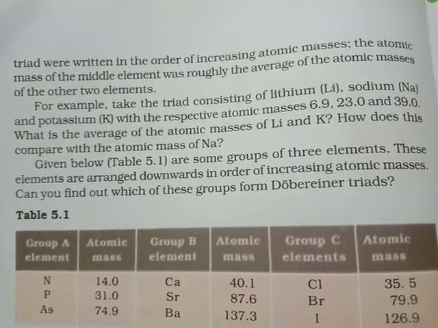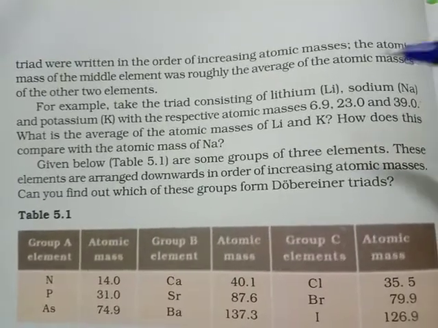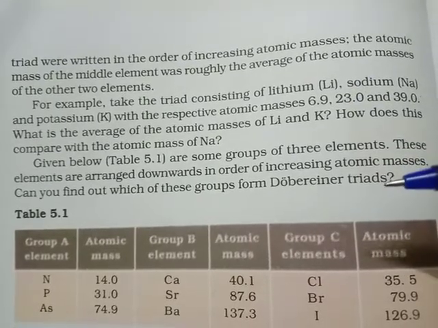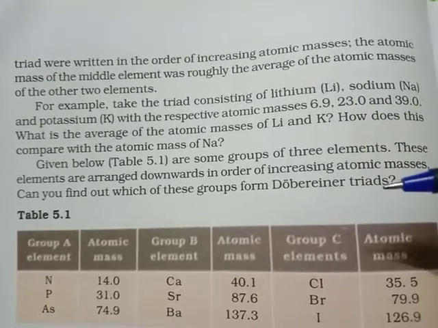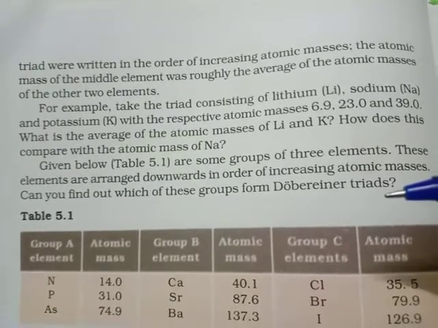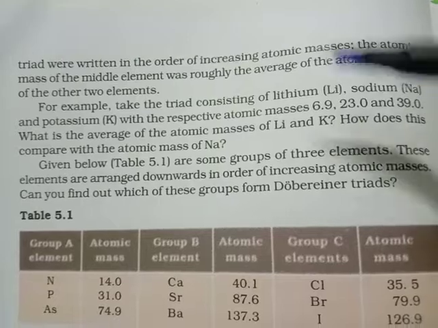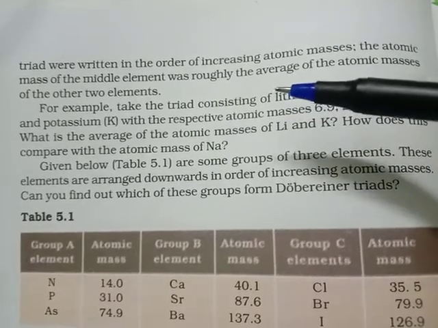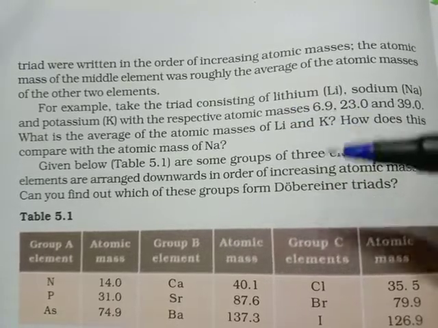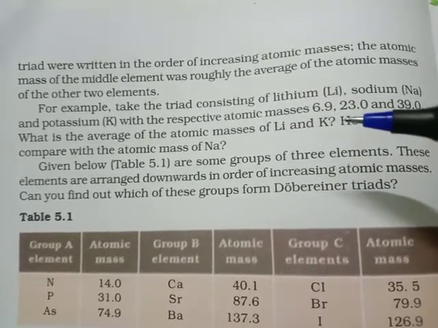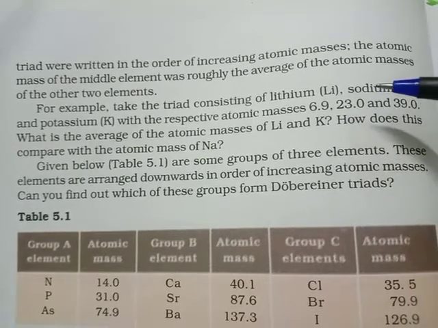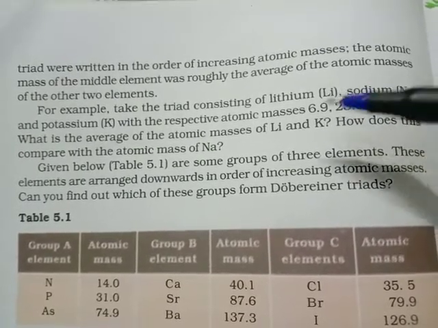So here we are getting 2 points about Dobereiner's triads. The first point is that Dobereiner's triads are so called because here the elements are classified in groups of 3 elements. And the second important point is that when the elements in a triad were written in the increasing order of their atomic masses, the atomic mass of the middle element was found to be the average of the other two.